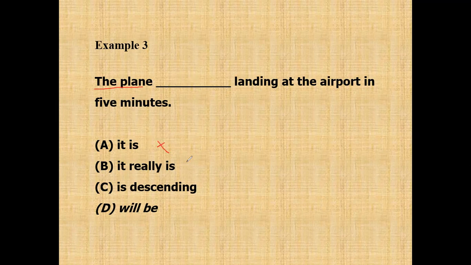Again, B, it really is same. Its subject is verb. No. C is descending. When you answer C, descending and then after that landing. So it will be double. So the answer is D. The plane will be landing at the airport in 5 minutes. Okay.